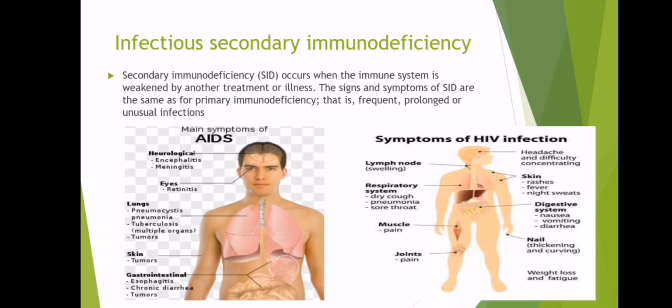Infectious secondary immunodeficiency. Secondary immunodeficiency (SID) occurs when the immune system is weakened by another treatment or illness. The signs and symptoms of SID are the same as for primary immunodeficiency, that is, frequent, prolonged, or unusual infection such as AIDS and HIV. Ito po yung deficiency na natitreat natin but prolonged or matagal. It's very hard to treat.